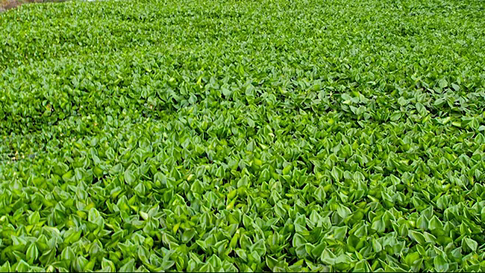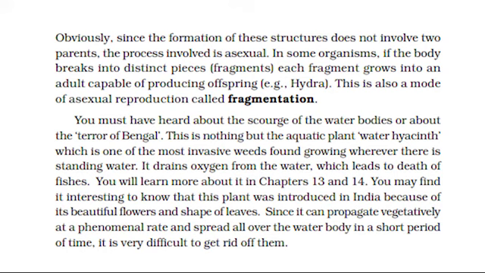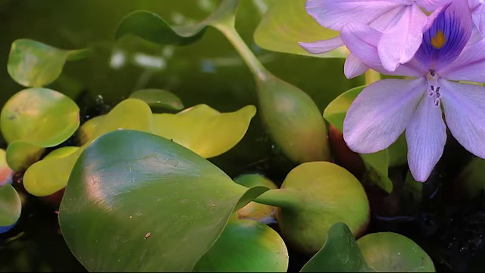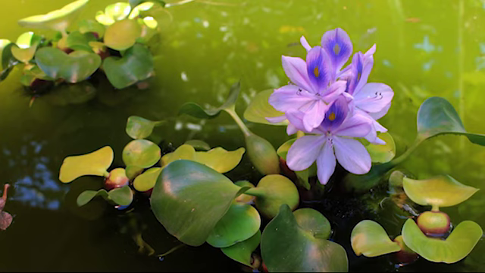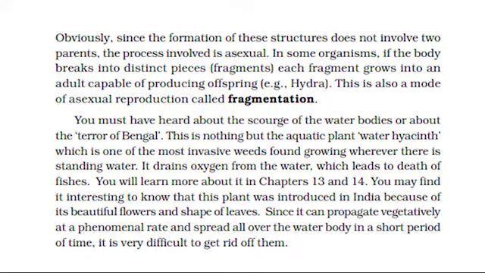You must have heard about the scourge of the water bodies, or about the terror of Bengal. This is nothing but the aquatic plant water hyacinth, which is one of the most invasive weeds found growing wherever there is standing water. It drains oxygen from the water, which leads to death of fishes. You will learn more about it in chapters 13 and 14. You may find it interesting to know that this plant was introduced in India because of its beautiful flowers and shape of leaves. Since it can propagate vegetatively at a phenomenal rate and spread all over the water body in a short period of time, it is very difficult to get rid of them.